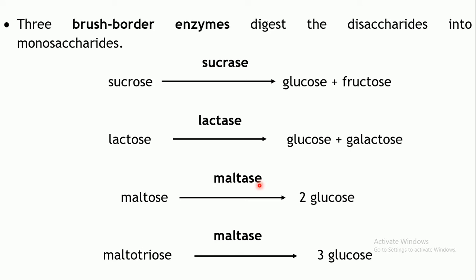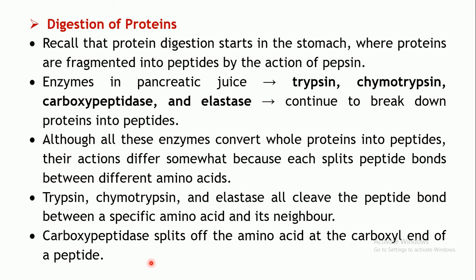And the third enzyme is maltase. It will act on both maltose and maltotriose. Maltose comprises 2 molecules of glucose, so maltase will split the bond between them and release the 2 glucose. The same enzyme will also split all 3 glucose molecules of maltotriose. So this is to do with the digestion of carbohydrates.